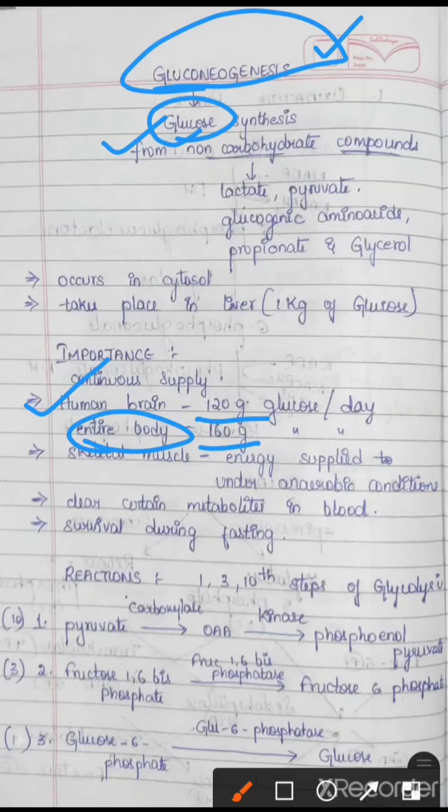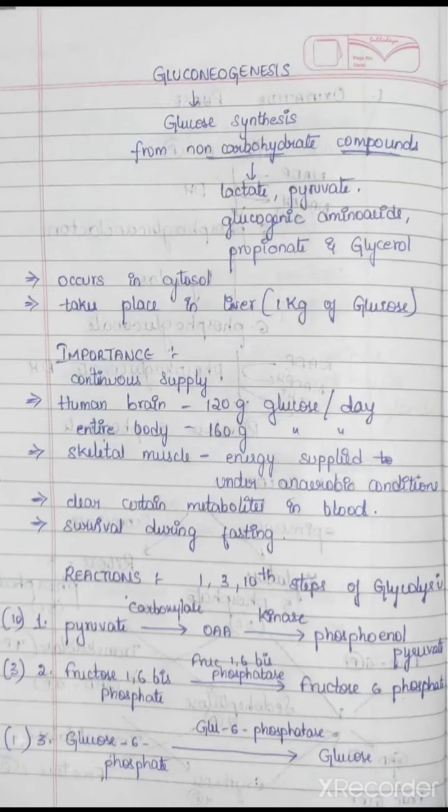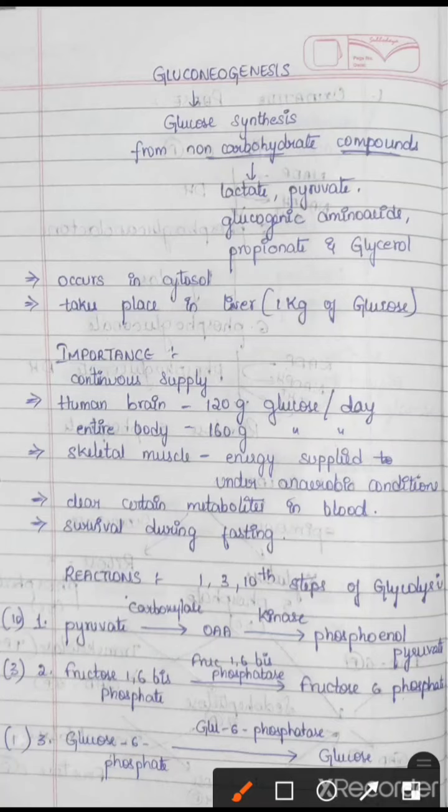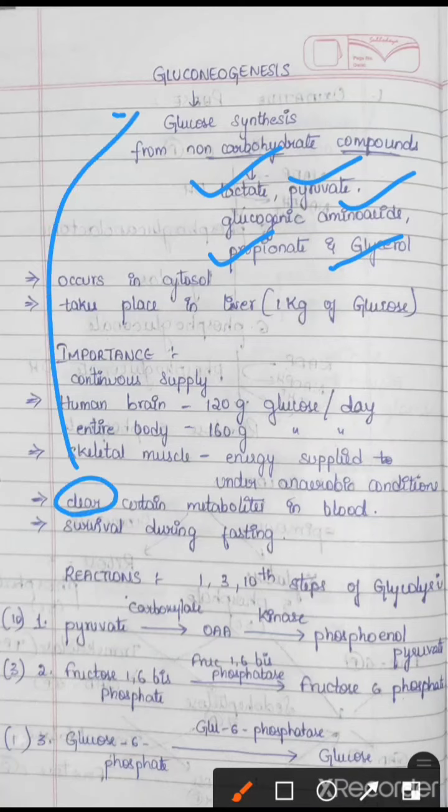This glucose can provide energy under anaerobic conditions. Only glucose has the capacity to produce energy during anaerobic conditions. And it also helps to clear certain metabolites in blood. Metabolites like lactate, pyruvate, propionate, glycerol and certain amino acids will be cleared by gluconeogenesis, forming glucose finally.